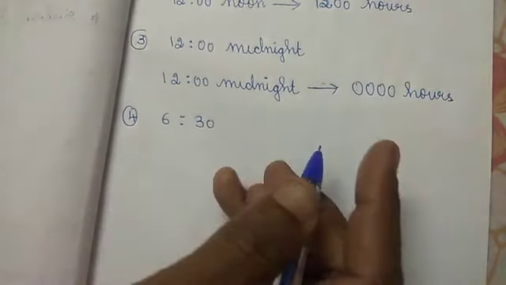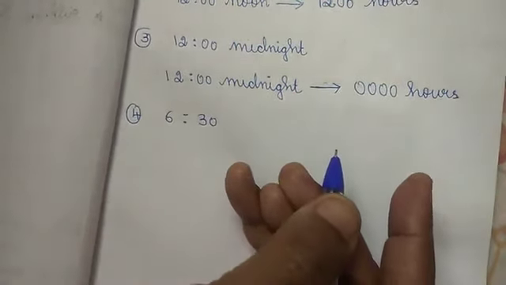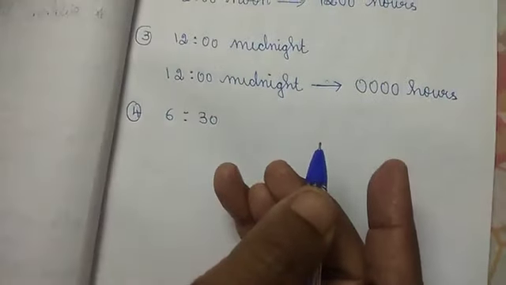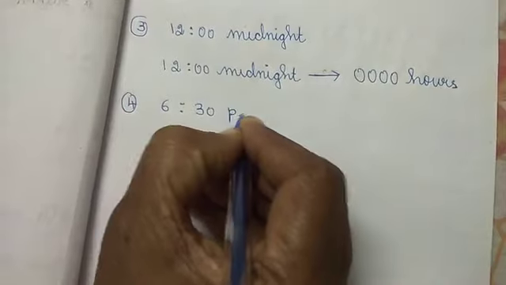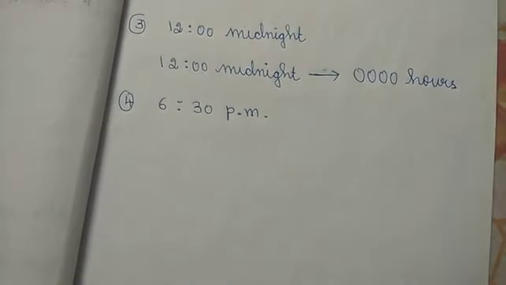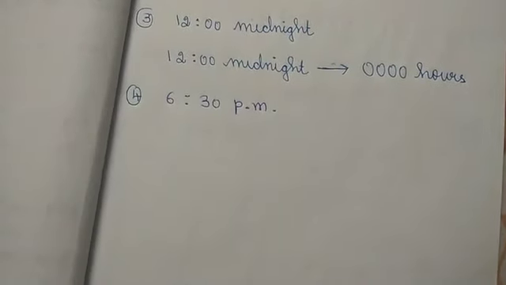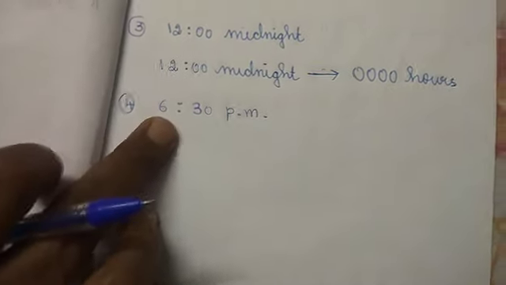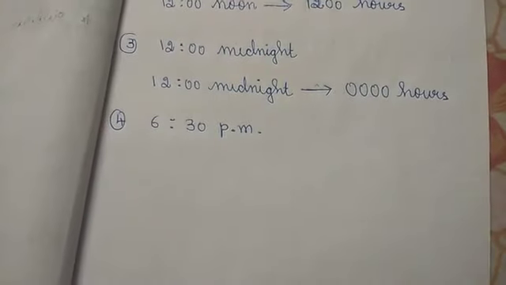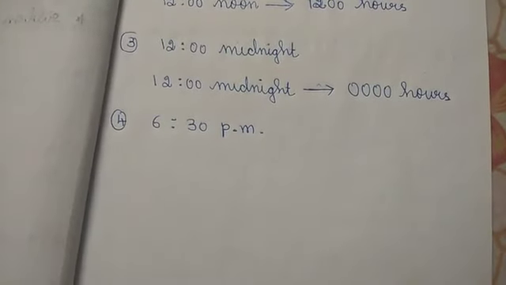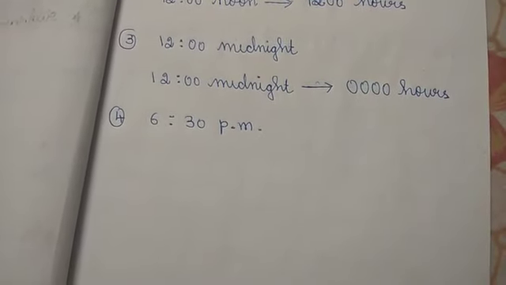6:30 p.m. See, first we saw AM, so AM we have to write as it is. But when it's coming to 6:30 p.m., PM means what will come, children? After 12, what will come? 13, 14, 15 will come.